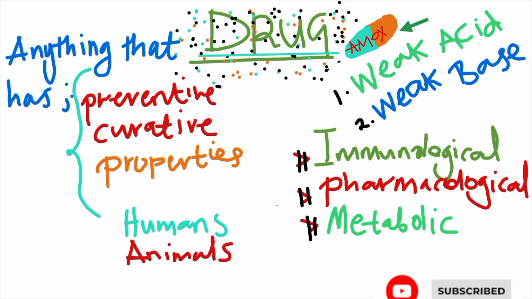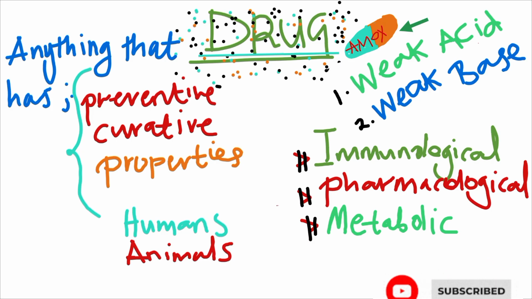All right, so let us talk about a drug. What is a drug? Okay, so basically, a drug is a very simple substance to understand because there's nothing difficult here. So, a drug is anything that has got some properties. What are those properties? Preventive and curative properties. Now, where does this same word drug come from?